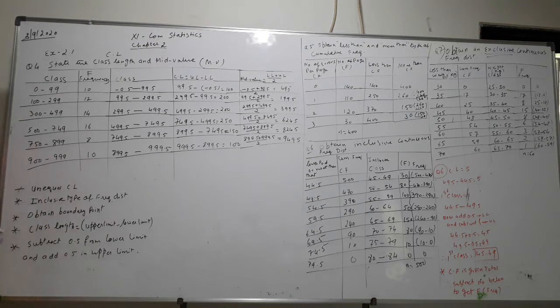So children, here I have written all the points. First one, unequal class length. The class length is unequal. Then inclusive type of frequency distribution.